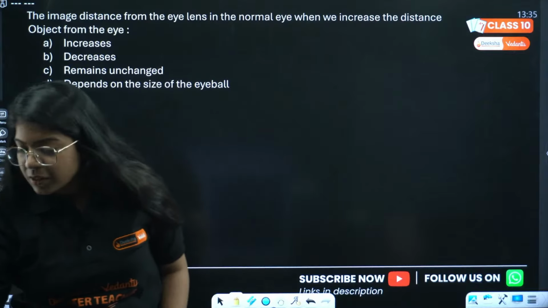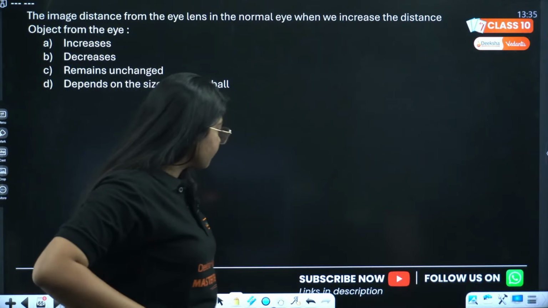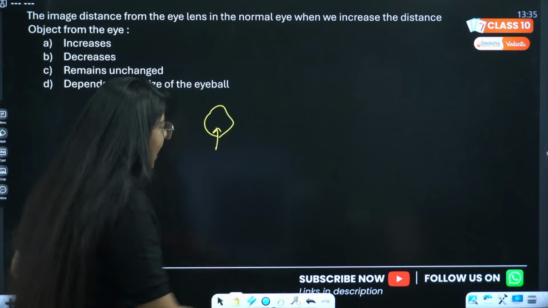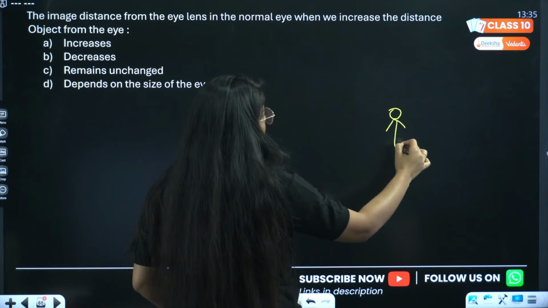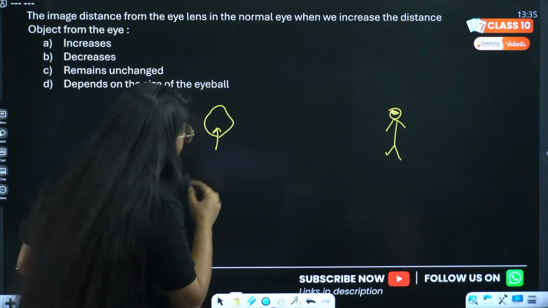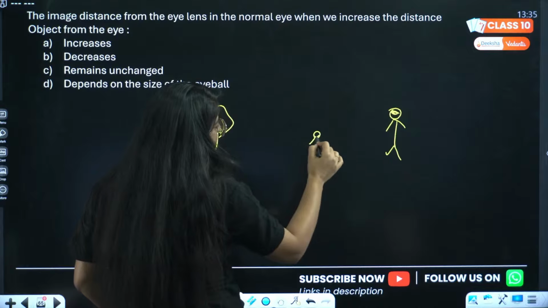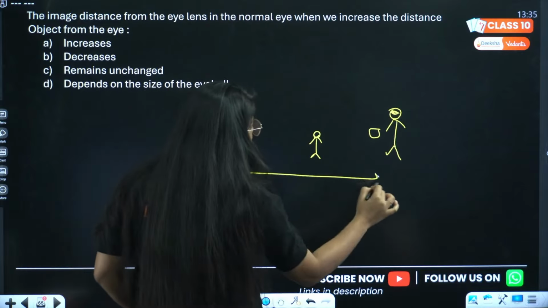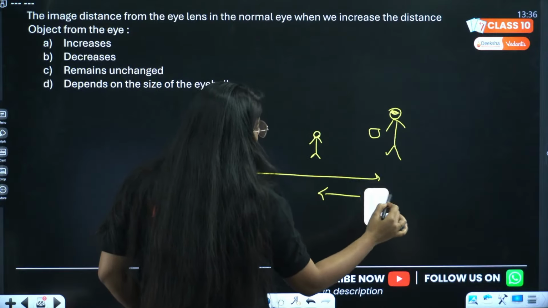Okay, listen to this very carefully. You have this object, you have this tree, and you are standing here. So your eyes are here, right? Now, if this is a tree and this is a small kid and you have a book in your hand, all have different object distances, right?